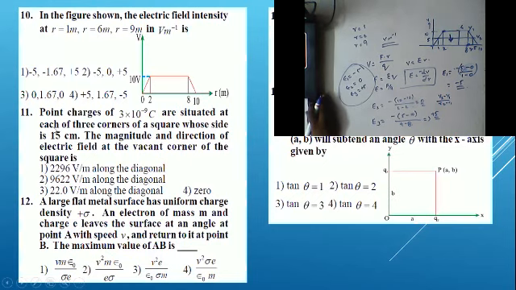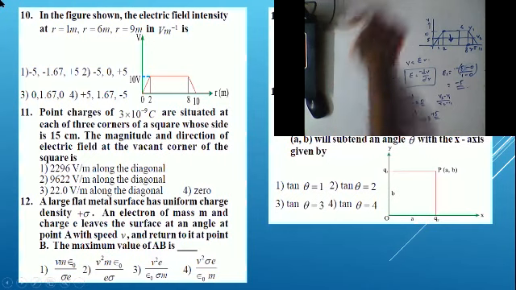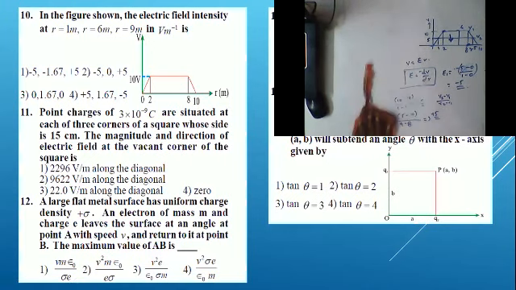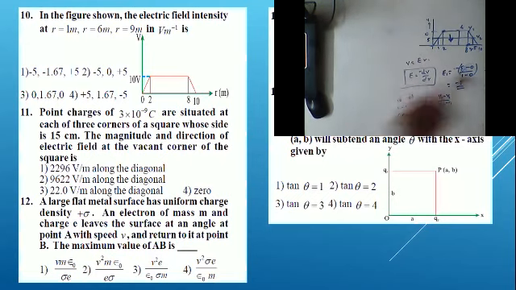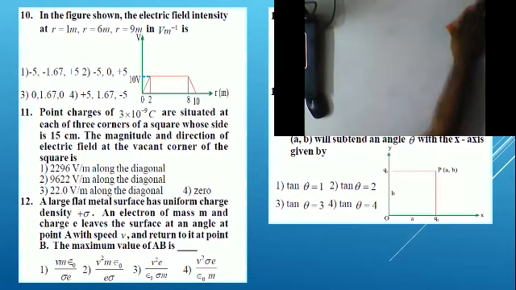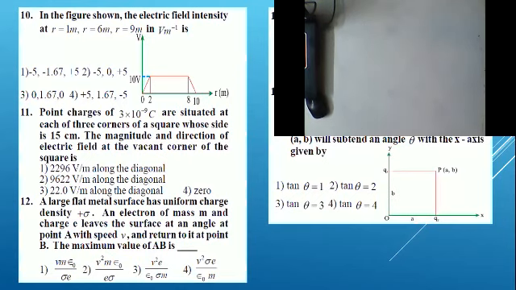So similarly, go through the next question, guys. 11th question: point charges of 3 into 10 power minus 9 coulomb are situated at each of the 3 corners of a square whose side is 15 centimeter. The magnitude and direction of electric field at the vacant corner of the square is, okay. These types of questions we already solved, but we discussed that for finding the net force, but we are finding here which one, guys?